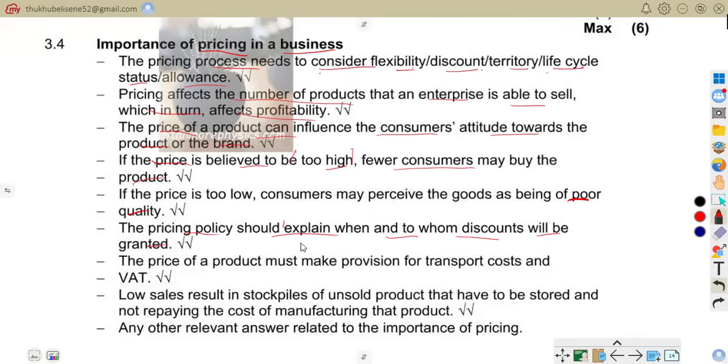Who are to benefit from the discounts? Those who buy in bulk, and those who make or settle their accounts early. The price of the product must make provision for transport cost and the value added tax. Low sales result in stockpiles of unsold product that have to be stored and do not repay the cost of manufacturing. Proper pricing prevents unsold stock and reduces excess stock. That is what we are saying.